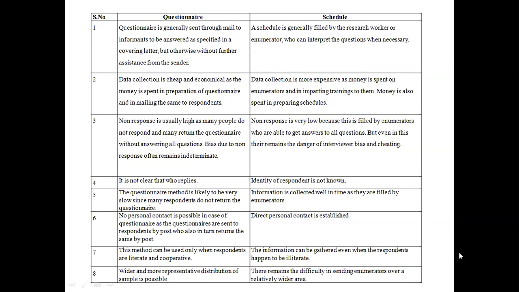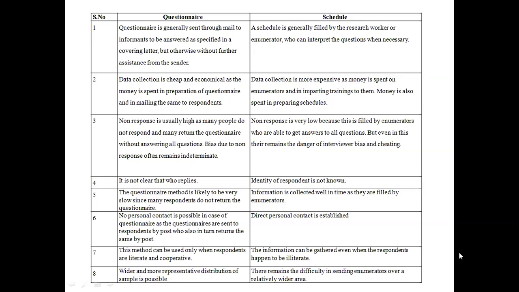Questionnaire. The questionnaire method is likely to be very slow since many respondents do not return the questionnaire. Yeah, people often may not respond quickly because of their busy schedule, because of their work. We may get delay in receiving the questionnaires. But in schedules, information is collected well in time as they are filled by enumerators, because we go personally there, a face to face interview will be there, and we mark the responses. So well in time we get the response.